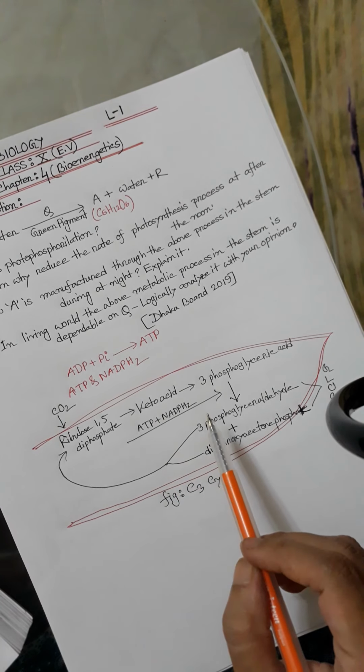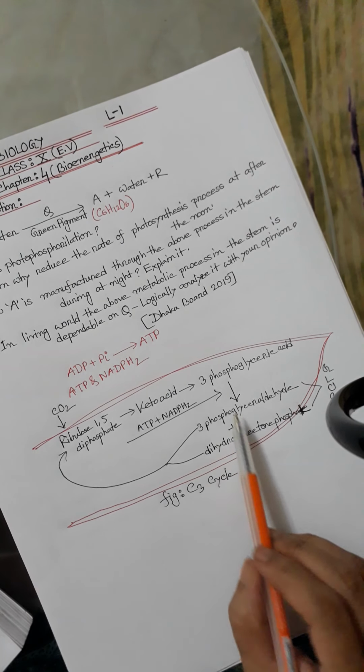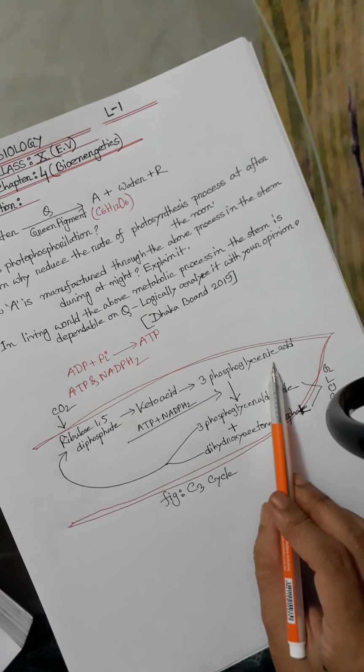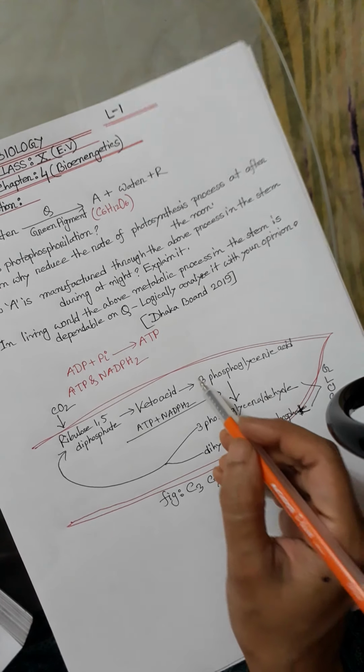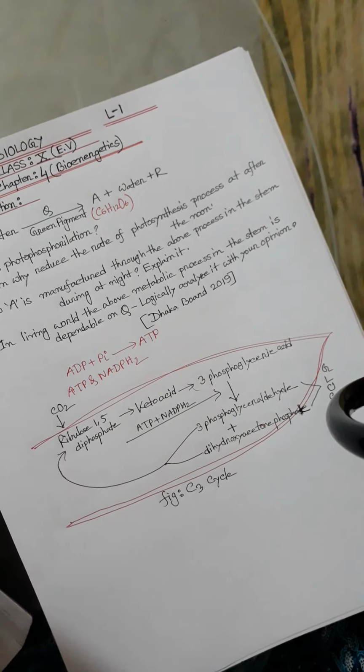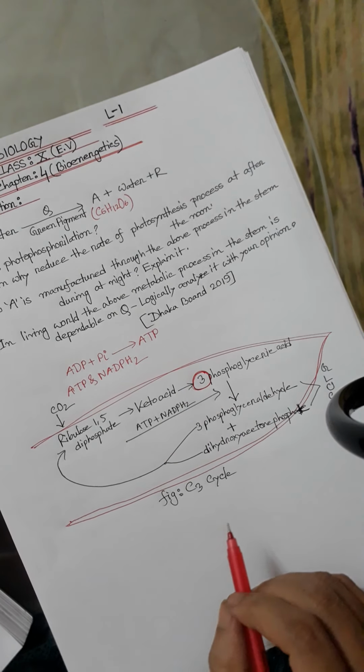Immediately it is broken down and 2 molecules of 3 phosphoglyceric acid are formed. As the first stable substance produced in this cycle is a 3 carbon compound, the cycle is called the C3 pathway.